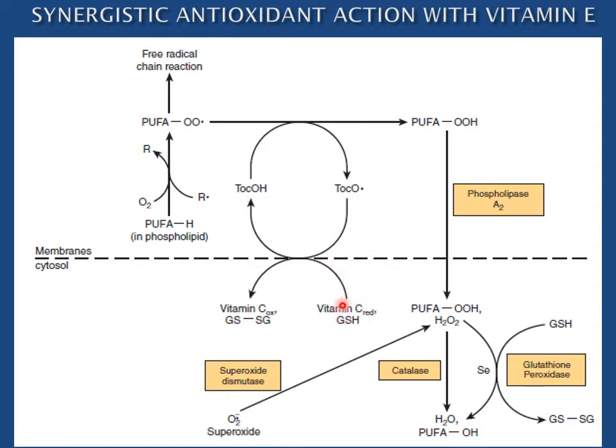So vitamin C is the aqueous phase antioxidant and vitamin E is the lipid phase antioxidant. This hydroperoxyl PUFA is released into the cytosol by the enzyme phospholipase A2, and hydroperoxyl PUFA is converted into hydroxy PUFA by glutathione peroxidase and selenium, and in this reaction reduced glutathione is converted into oxidized glutathione. Similarly, hydrogen peroxide is converted into water. This hydrogen peroxide we get from superoxide anion, which is catalyzed by the enzyme superoxide dismutase.